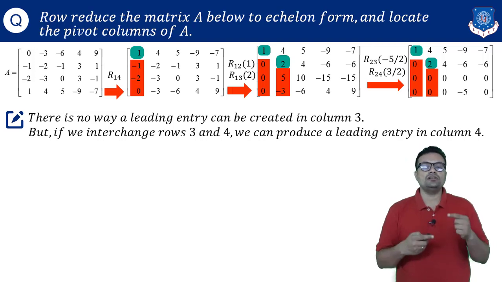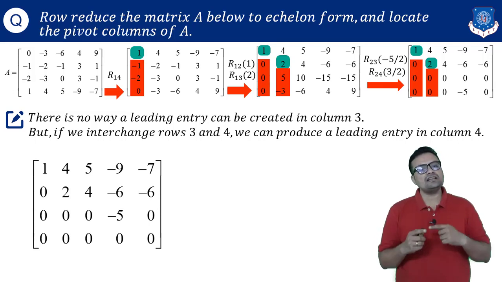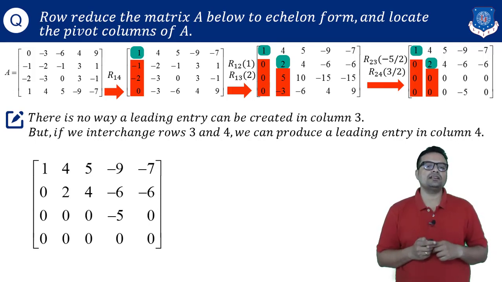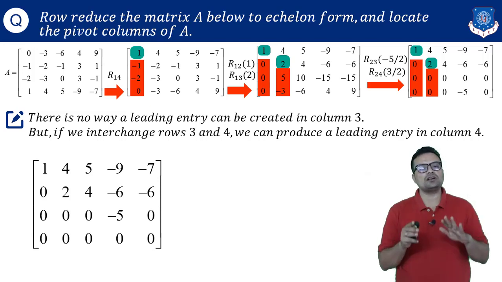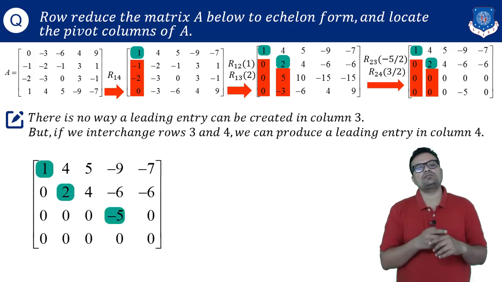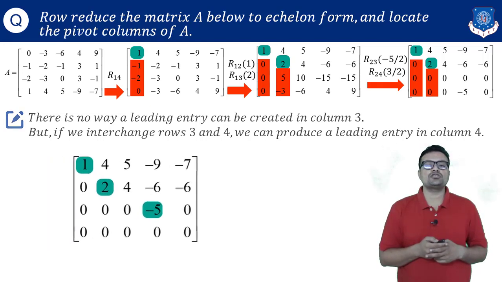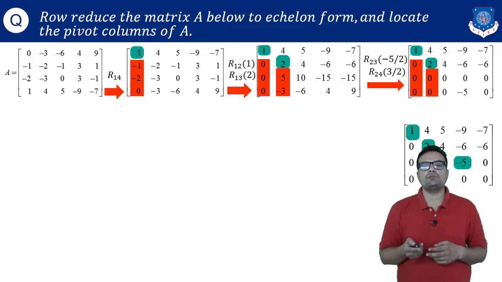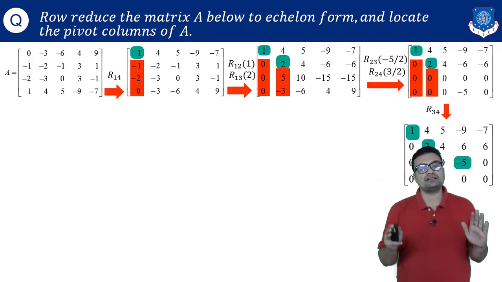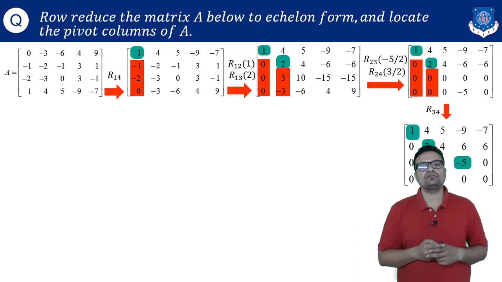So now what I will do, I will interchange my third and fourth row. Once I interchange my third and fourth row, I will get that my third row is now satisfying row echelon form directly. So these are the pivots of the matrix. So at the fourth transition only, I converted my matrix into row echelon form. So I hope this part is clear. So you can go through this full flow of conversion of matrix into row echelon form.